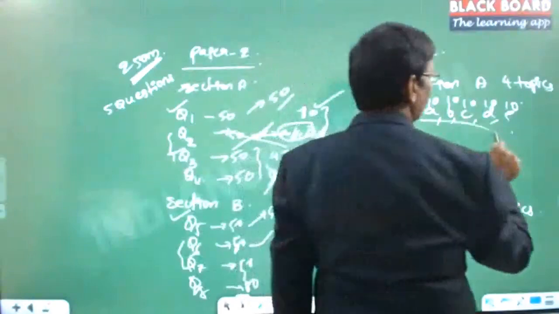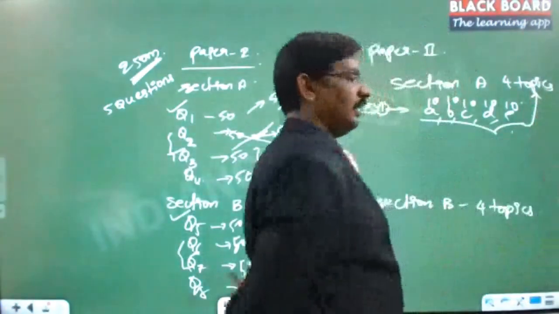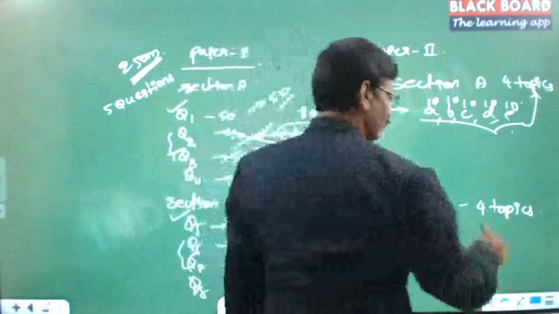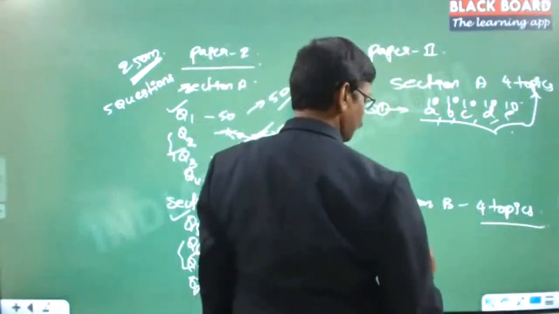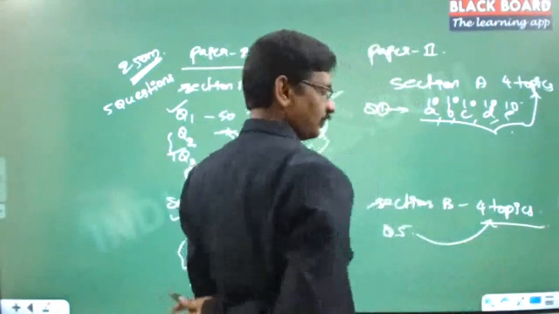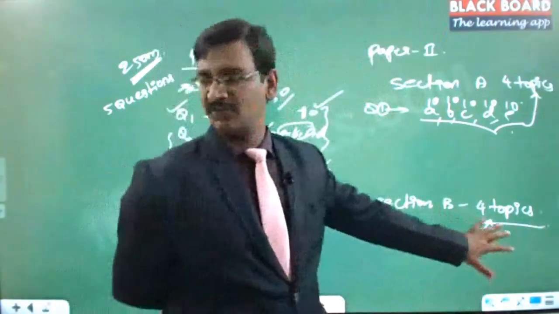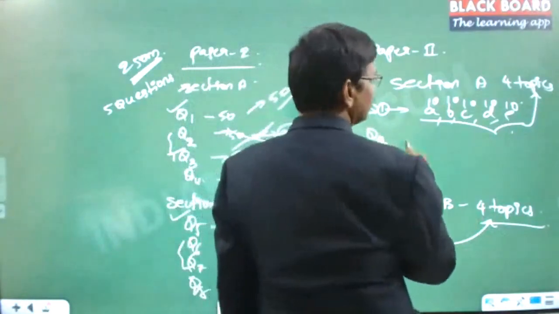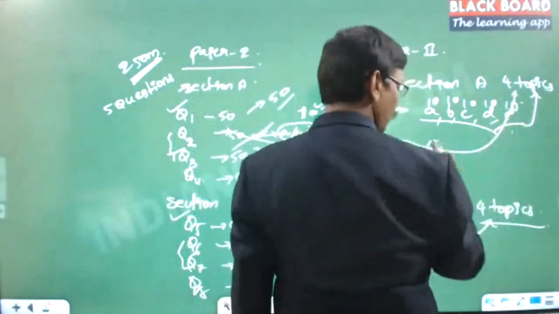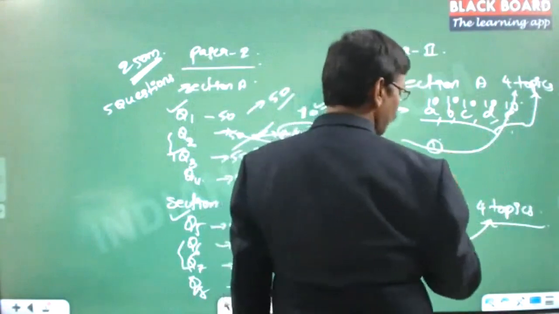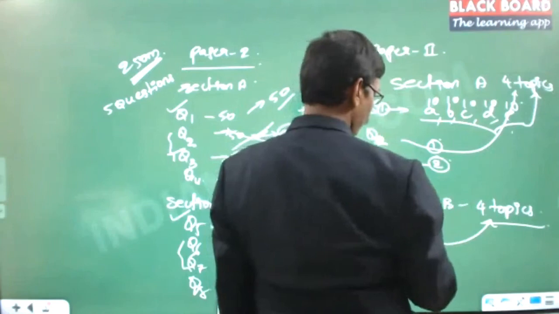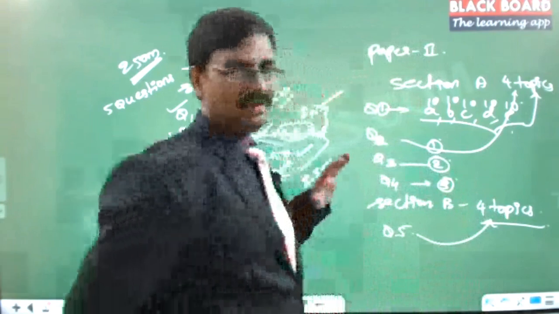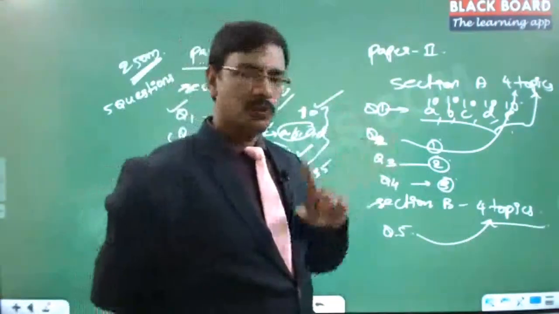But here you need to consider that all the 4 topics are given a chance to participate in question number 1. Same is the case with question number 5. They will get the questions from all these 4 topics involved. Then question number 2 is purely from one topic. So this is only one topic. Question number 3 is purely from topic number 2. Question number 4 is purely from topic number 3. Like this they clearly give priority, one topic, one question specifically.